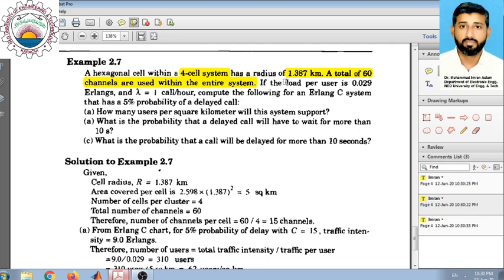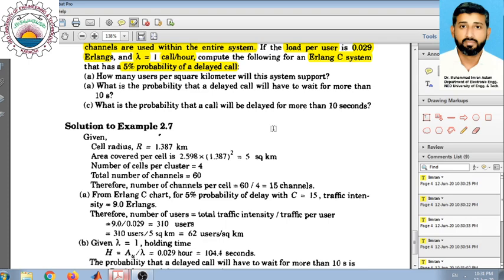The load per user, or load, as I previously mentioned as well, is another term which we use for traffic intensity. So per user traffic intensity is 0.029 Erlangs, which is given with an arrival rate of lambda equal to 1 call per hour. So we want to compute the following things for an Erlang C system, which has a 5% probability of a delayed call. So there is a probability that a call is delayed, and that probability is 5%. So let us start the problem.